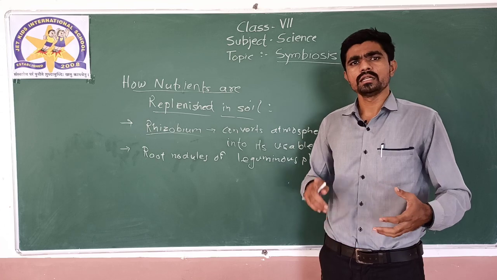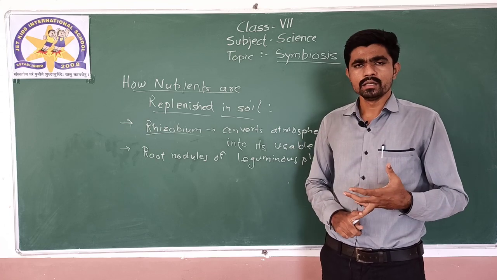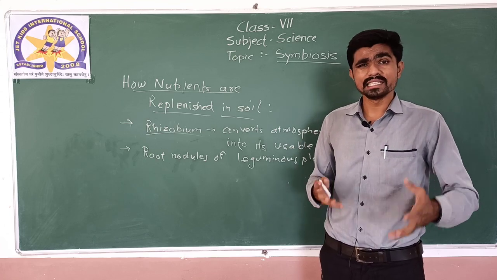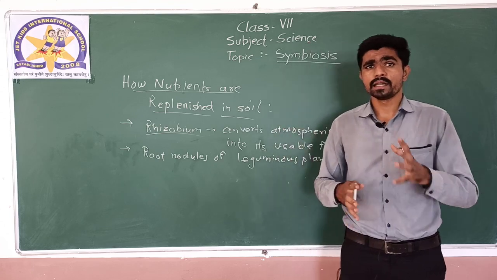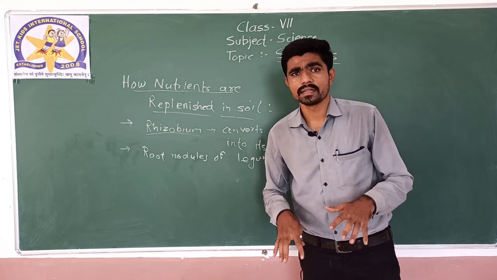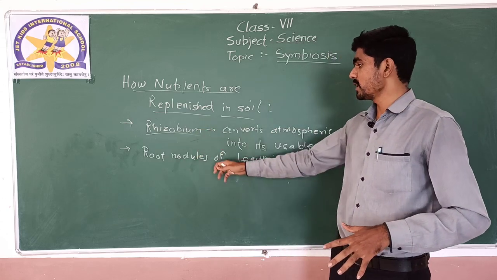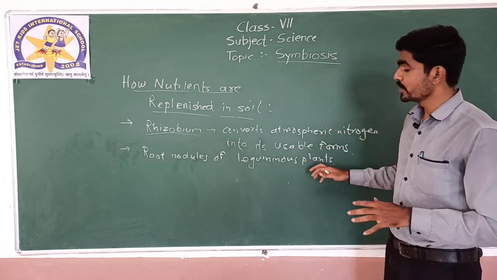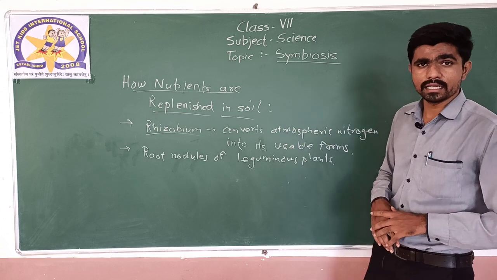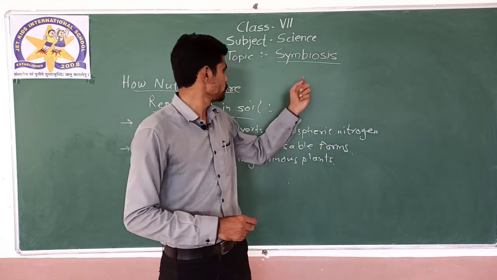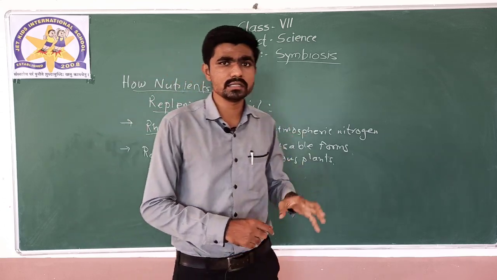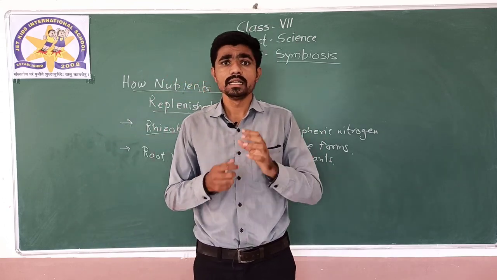Pollution, then toxic levels, okay, so these terms are there. So that is why there is no need of fertilizer if Rhizobium bacteria comes in the root nodules of leguminous plants. Understanding? So this is the process of symbiosis. Okay, so hope you have understood these two topics, that is symbiosis and how nutrients are replenished.